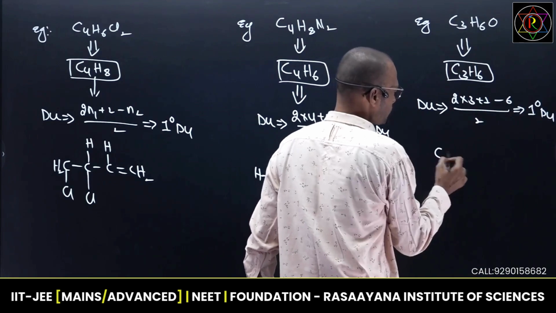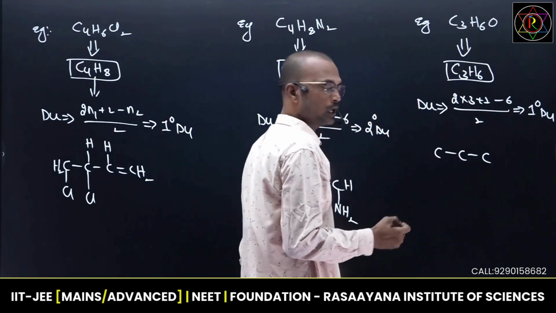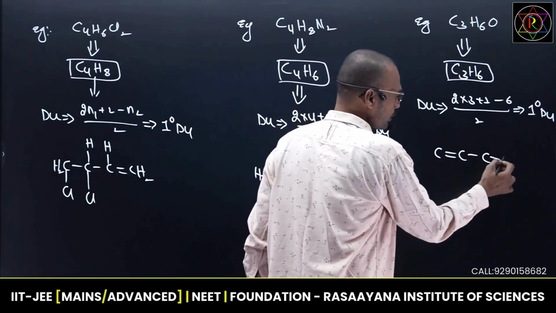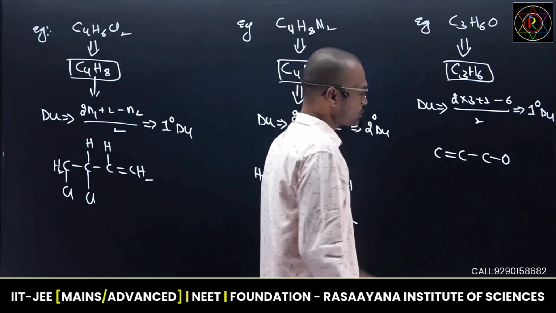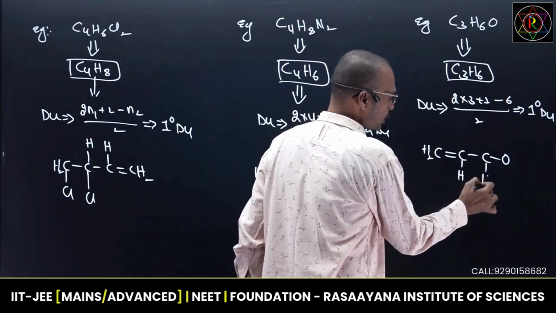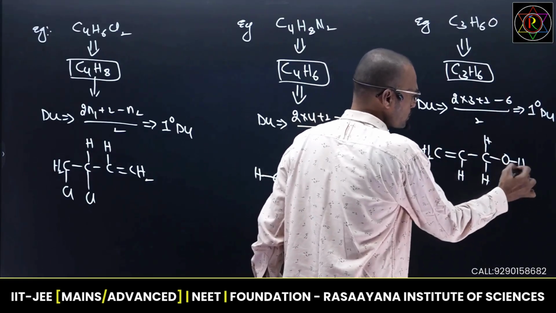Write down 3 carbons, 1, 2, 3. Put the double bond anywhere. So I can put the double bond here. Write down oxygen anywhere. Then balance with hydrogen. This carbon carries 2 hydrogens. This carries 2 hydrogens. This carries 2. And oxygen definitely requires 1 hydrogen.